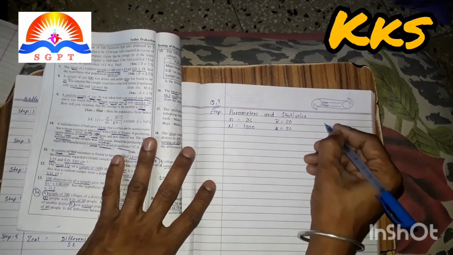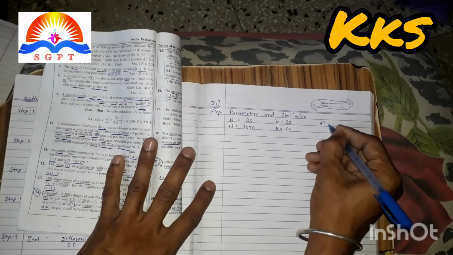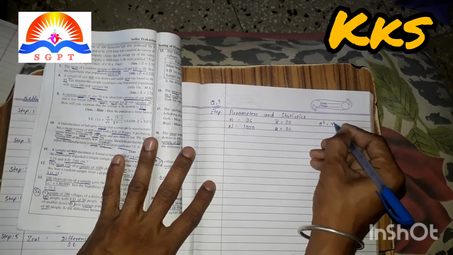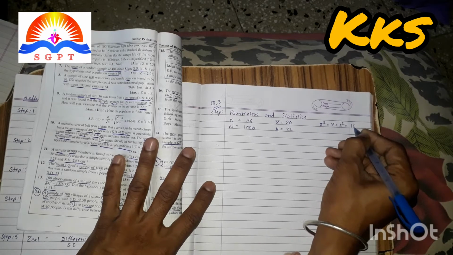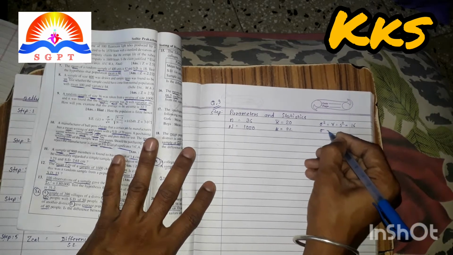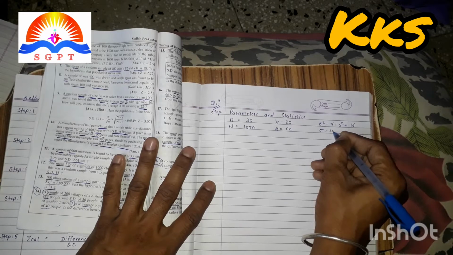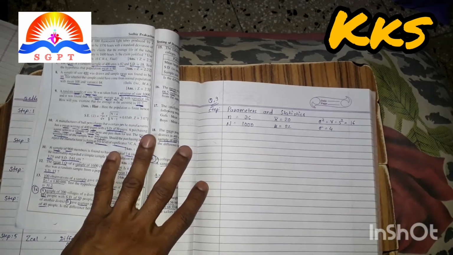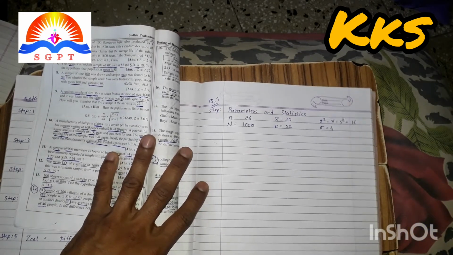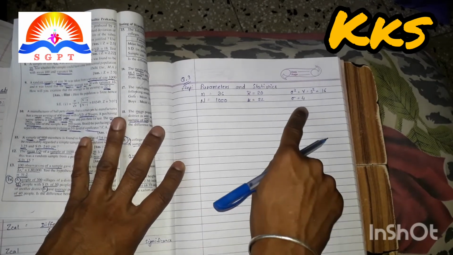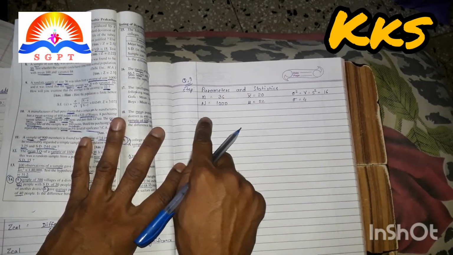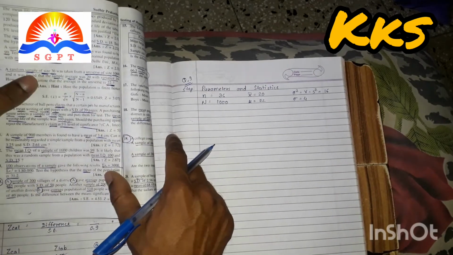Variance is 16. Variance means sigma square, it can be called V or S square, it is 16, but what we need here is only sigma. So what will it be? 4. Okay, because what is the root of 16? The root of 16 is 4. Everything is done. Yes, now we can do